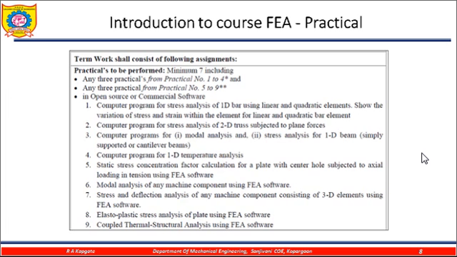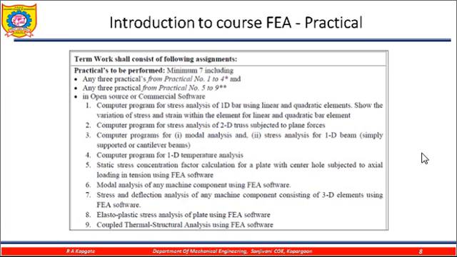There are certain computer programs for the 1D problems, 2D problems, modal analysis, and 1D temperature problems. The first four are related to the 1D and 2D problems. We need to develop the computer program for this. Generally we use the ANSYS software to solve this problem. Then 5, 6, 7, 8 and 9 relate to the modal analysis.